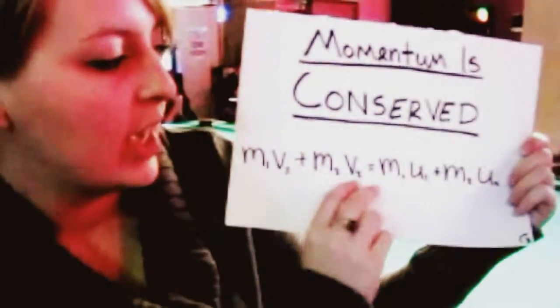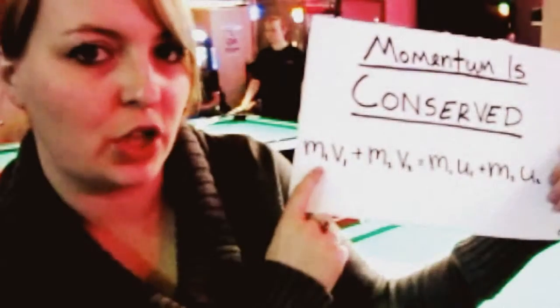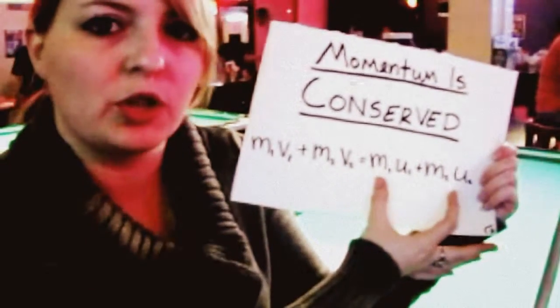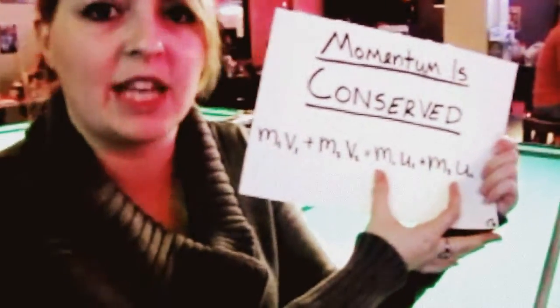As you can see, both balls moved due to the force of the one ball colliding with the second. By the conservation of momentum, the momentum of the first object plus the momentum of the second object is going to equal the sum of both objects after the collision. The mass of the cue ball, which is object 1. This one, however, is stationary, so v2 is going to be represented by 0. The momentum of the first ball is going to equal the momentum of the two balls added up together after the collision.